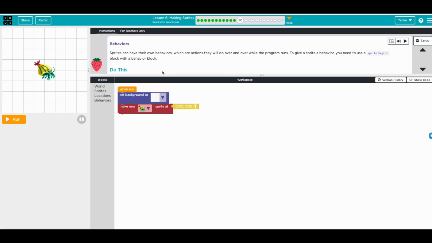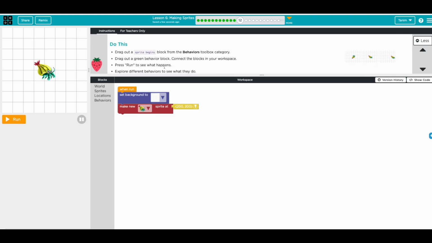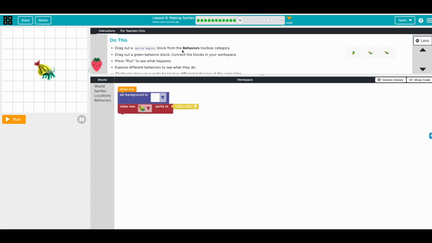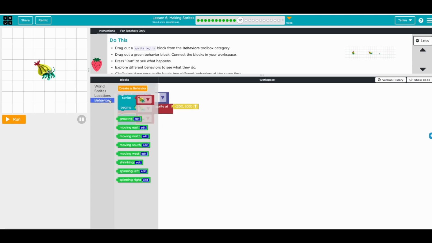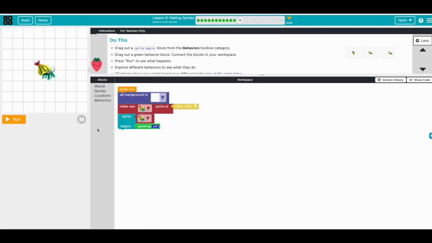So now behavior, right? As we saw in the last lesson, we can change the behavior. If you go to sprite, oh no, it's on the behavior. So we can say this begins, and in behavior it has glowing, moving east, shrinking, spinning. So let's do growing. Okay, and let's keep growing. Awesome. And if we had an event, we could make it grow or move at a certain second, or all those things. Cool.